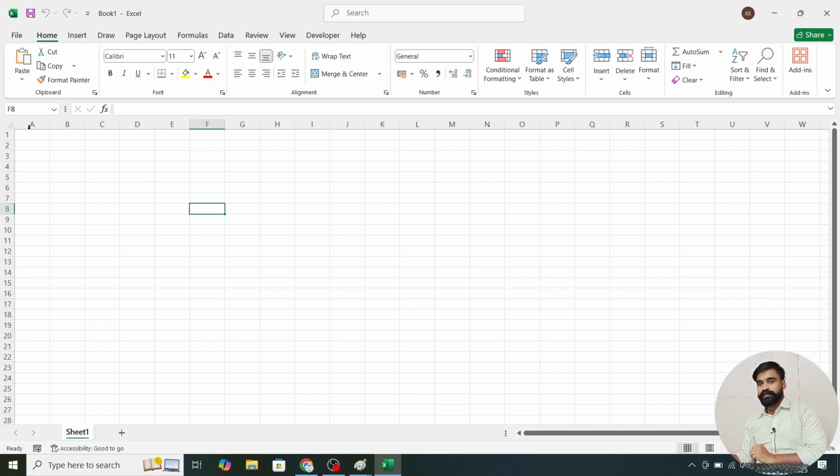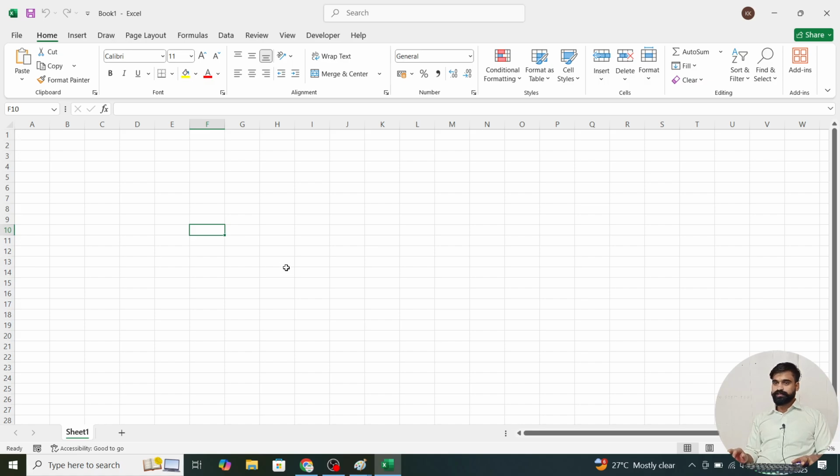Now these are the column headings, these are the row headings, this is the name box, and this is the formula bar. Now look, you can see what this name box is. The computer lets you know by itself. Every function, what the function of each is, we will understand these things. First of all, we need to learn how to zoom in or zoom out.